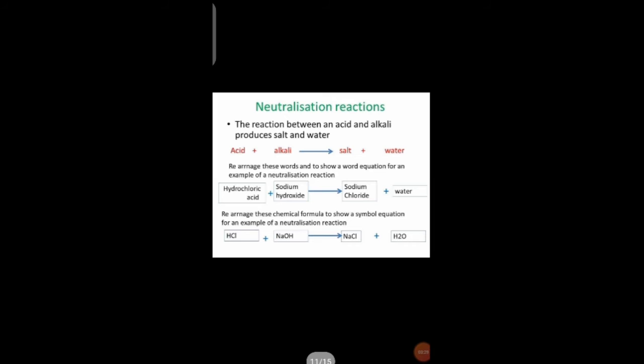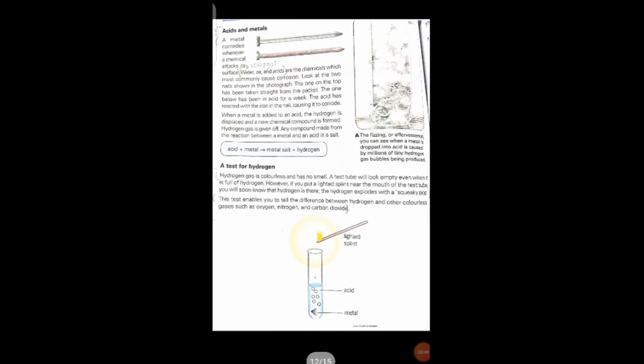Over here you will see this is the reaction. The reaction between acid and alkali produces salt and water. Acid plus alkali, it will form salt and water. And in the word equation over here you will see hydrochloric acid plus sodium hydroxide gives sodium chloride, a salt, plus water released over here. This is the neutralization reaction.